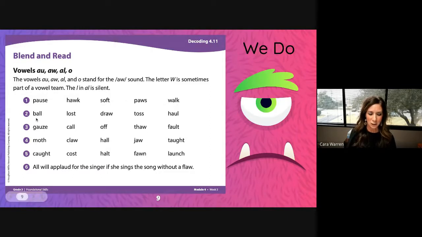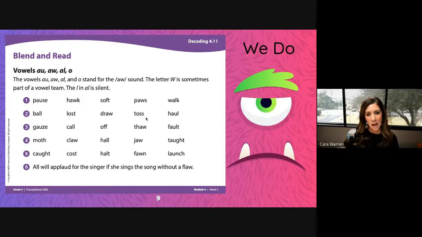Let's move on to line 2. Remember, we're going to blend and then read. All, ball. Lost, lost. Draw, draw.